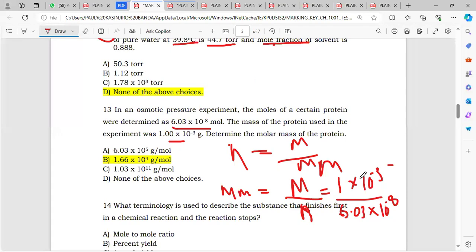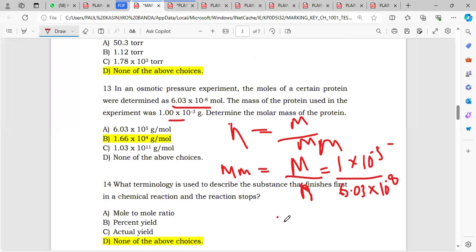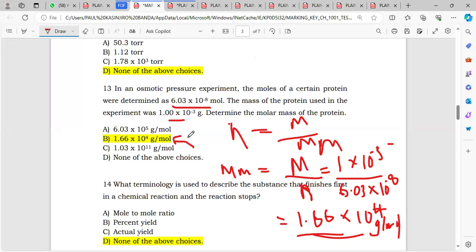Okay, so I'm getting 1.66 multiplied by 10 to the power 4 there. Okay, and the units will be grams per mole. So you can see that this is the exact answer that they put there, which was B. Okay, so this is how they got it.